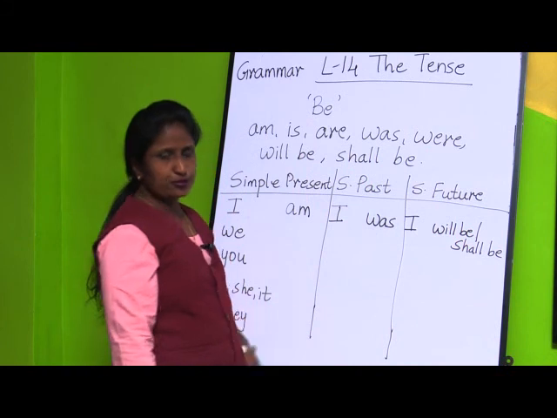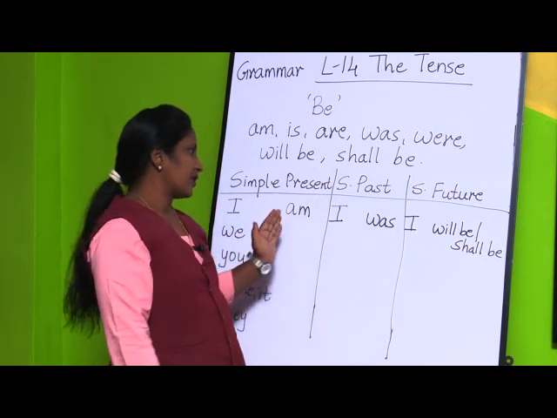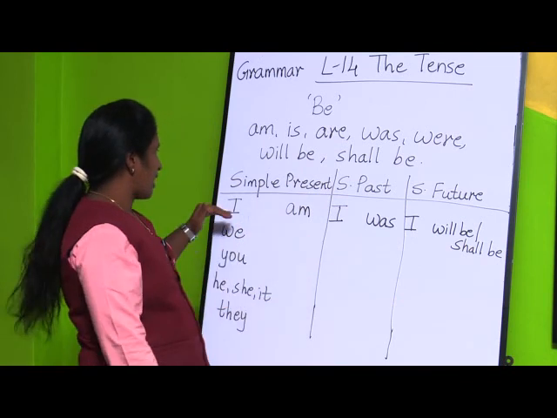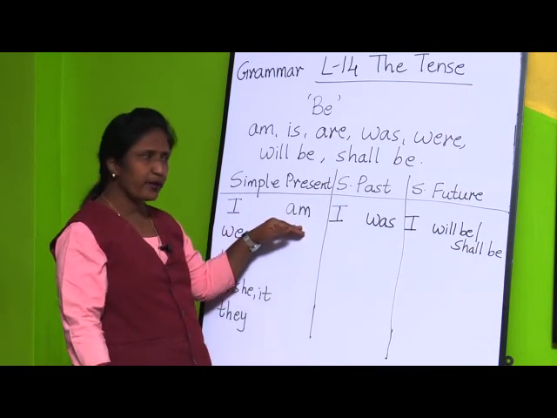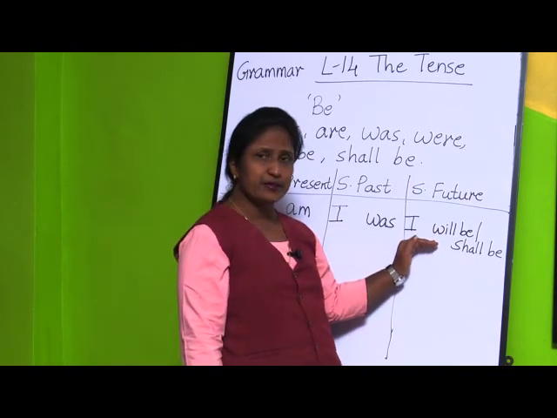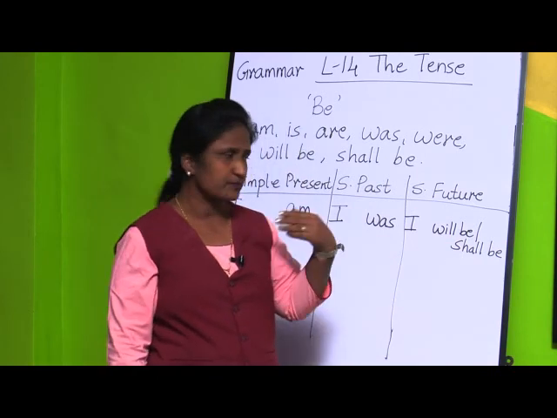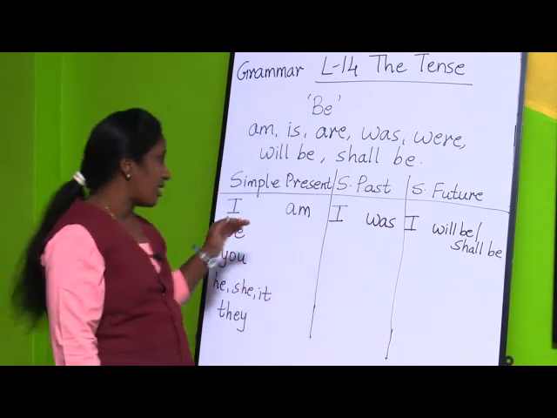I will be coming to school or I shall be meeting you tomorrow. So this was about the pronoun I.